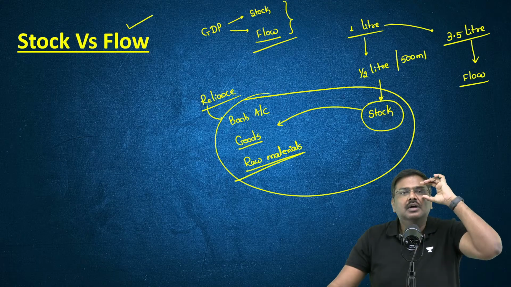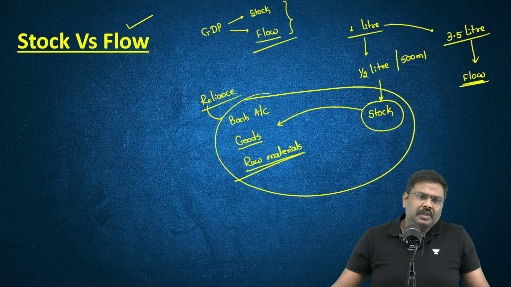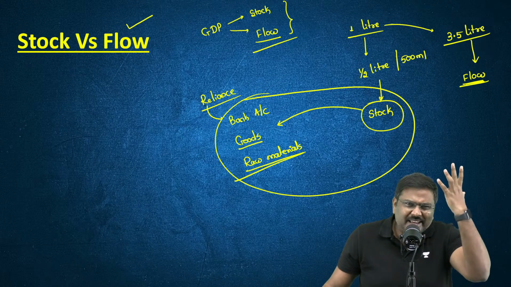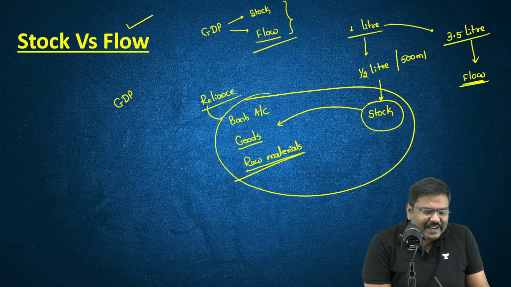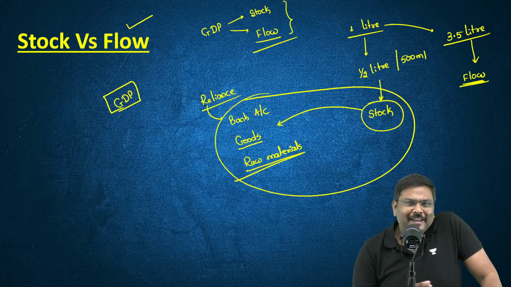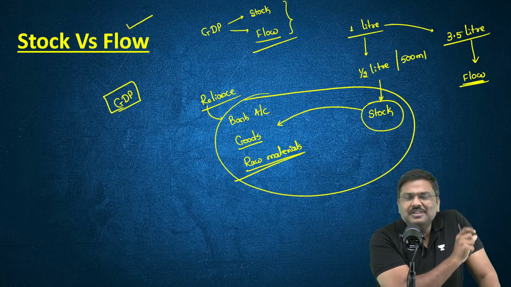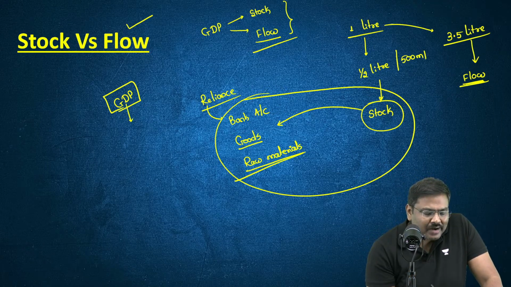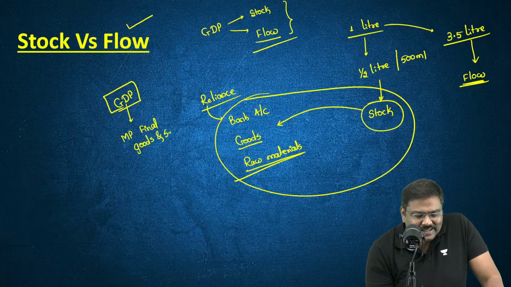That is a stock. But on the other side, there is also a concept of a flow. Right? I'll give you the best example of a flow. You tell me what is the meaning of GDP? Right? How do you measure GDP? In the last 1 year, I repeat, in the last one financial year, what is the market price of all the final goods and services? All the final goods and services.